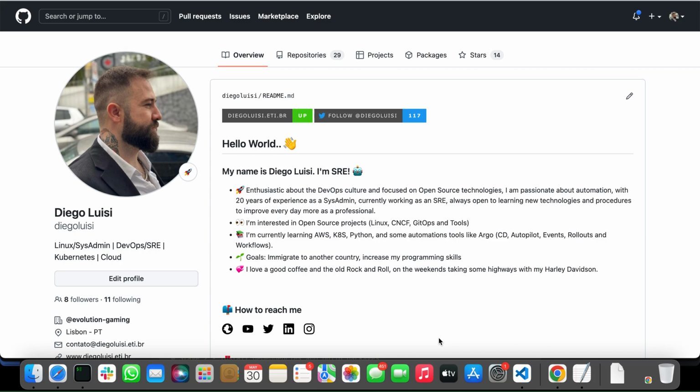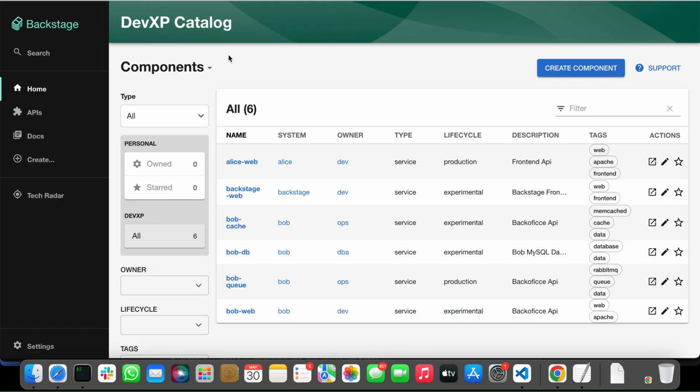Here we use Argo, Backstage, Kubernetes, a lot of tools. And we don't want to talk about tools today. We want to talk about ideas and concepts. Then let me show you this POC and what I do in that POC.